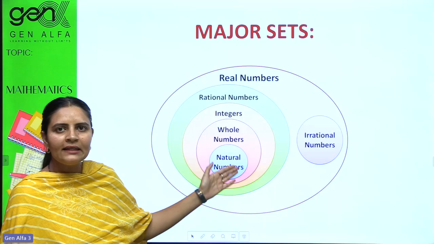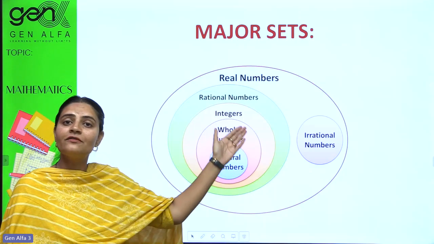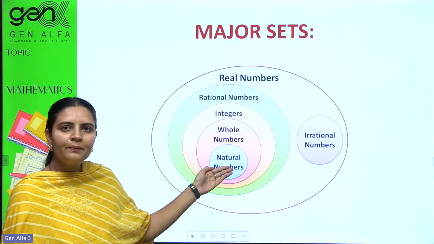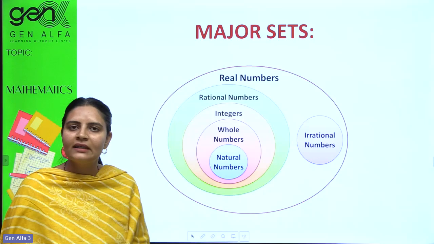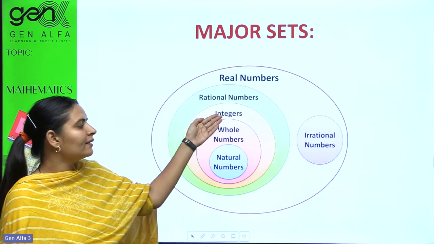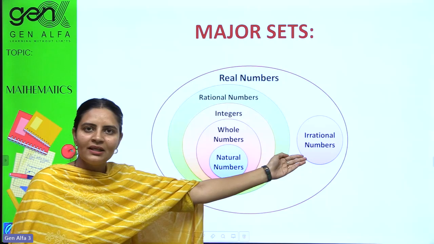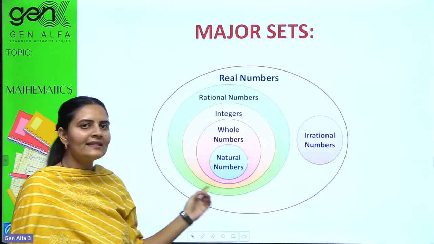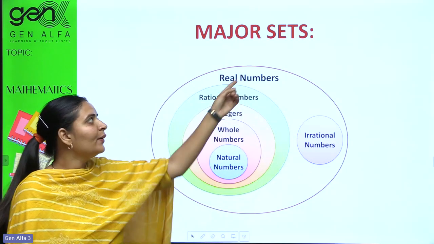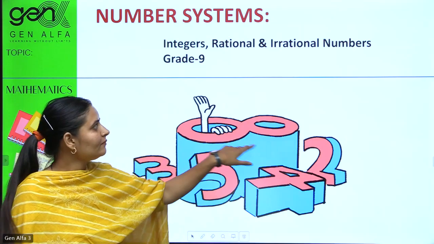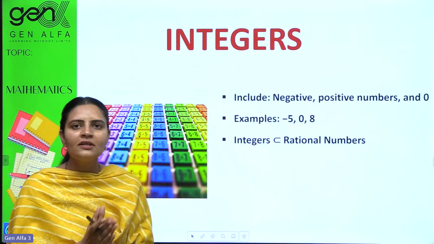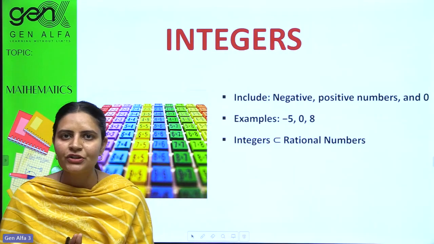Number system is like a family. It has different members. Natural numbers and whole numbers we have done yesterday. Now it's time to understand integers, rational numbers, irrational numbers, and all these sets get included in real numbers. So our first thing is integers.